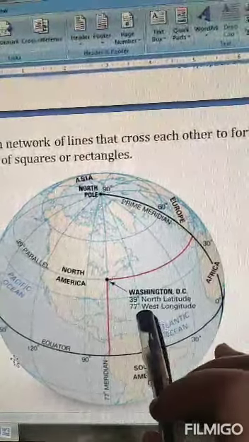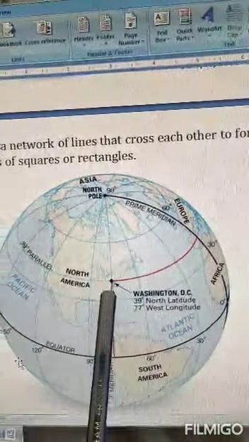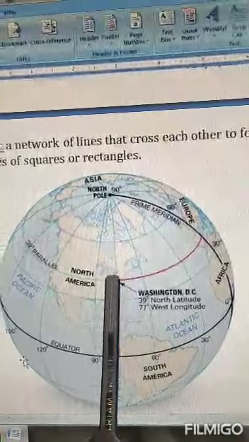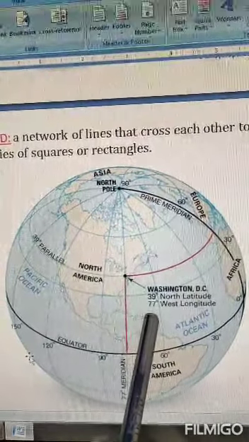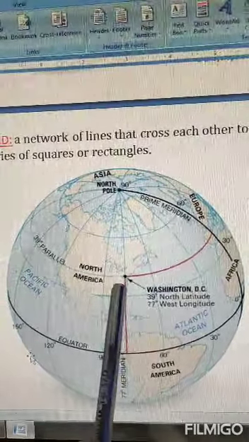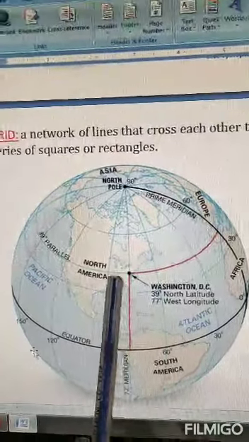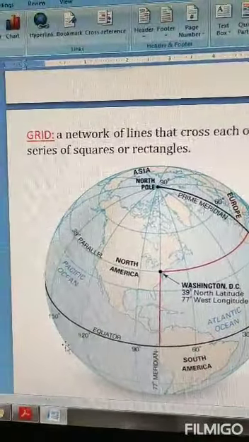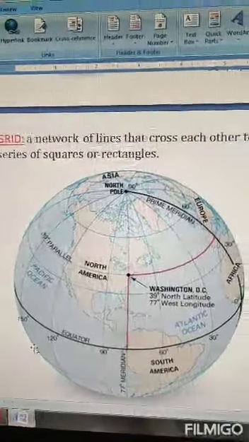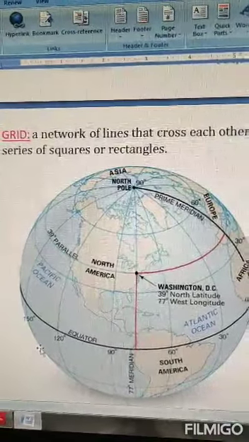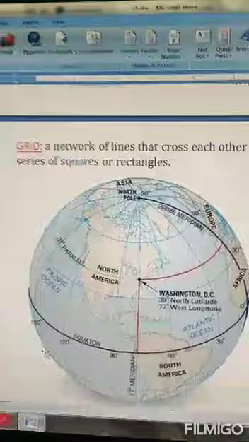Like Washington DC lies where the longitude 77 degree west meets the latitude 39 degree north. The whole earth has been divided into such longitudes and latitudes, and if we know their degrees, we can know the proper position of that place.